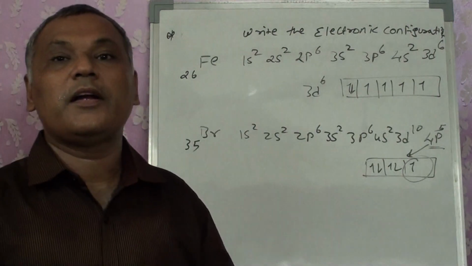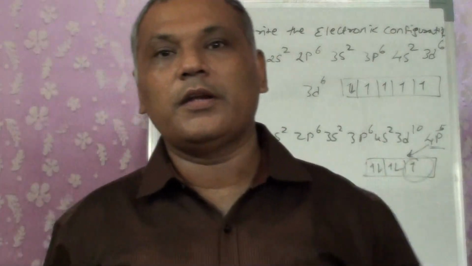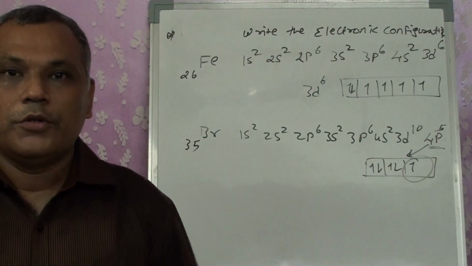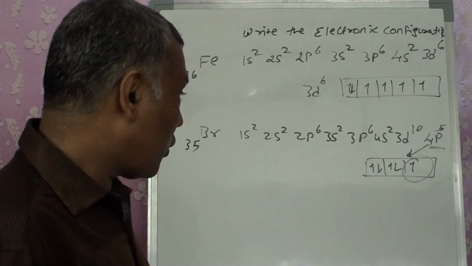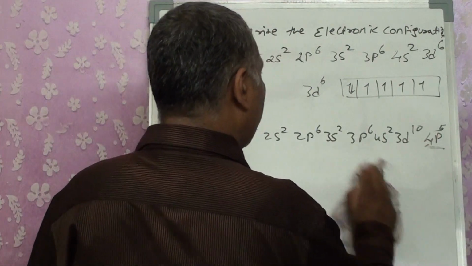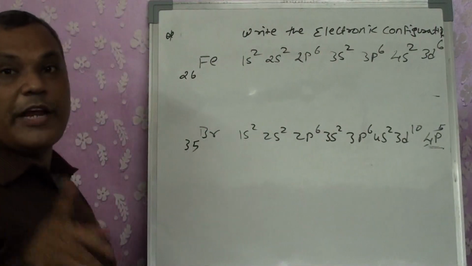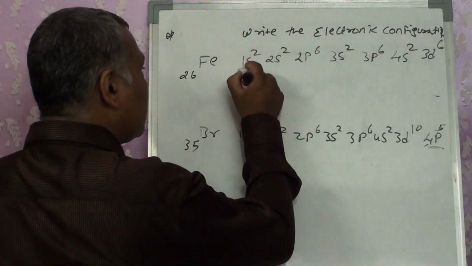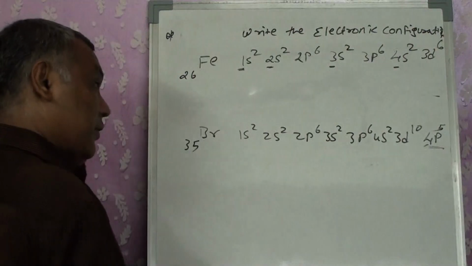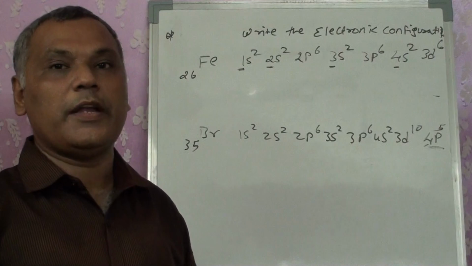But it's an expanded form. If there are 118 elements, and I keep on writing a long 1s2, 2s2, 2p6, 3s2, it's a very tedious job. So to shorten this configuration, we can also write it as an inert gas configuration. What is the rule for it? Wherever you change your principal quantum number, once you change the principal quantum number, that means an inert gas has been achieved.